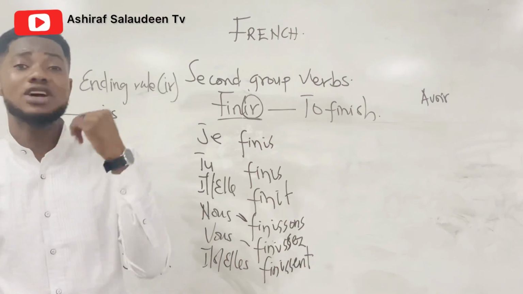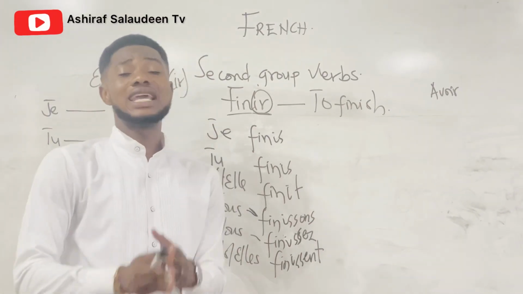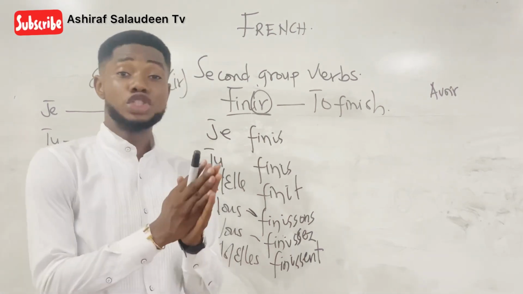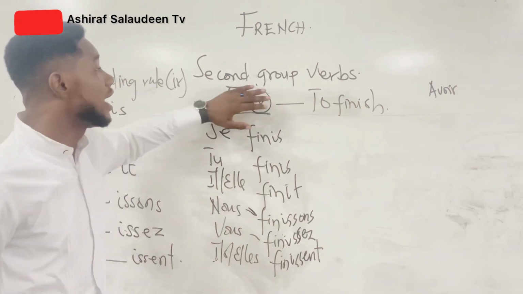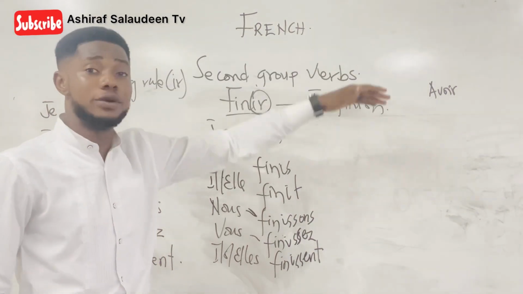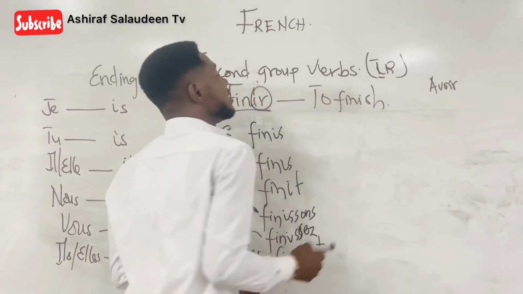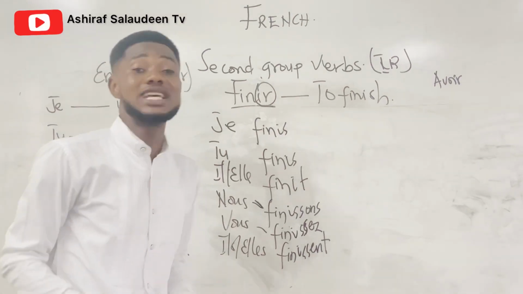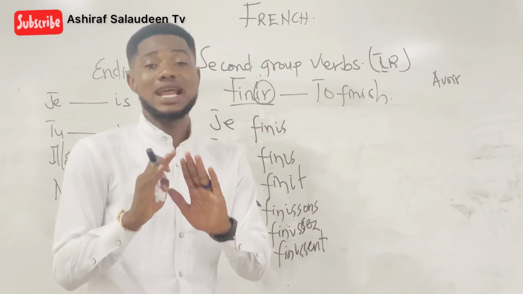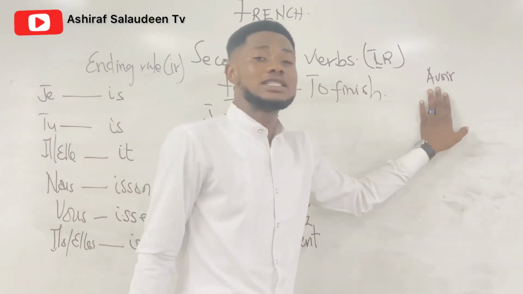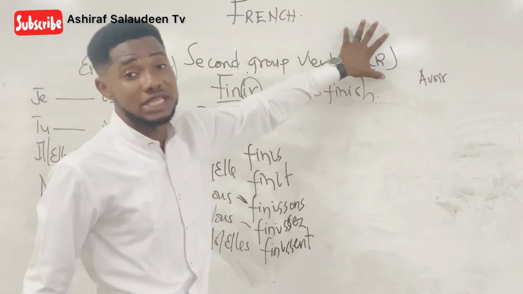So in the previous lecture, I gave an assignment that everybody should get 5 first group verbs and conjugate them using the end rule and the personal pronoun. And today we have learned second group verbs that are verbs that end with IR. And we said there is an exceptional verb, just like the first group verb. The exceptional verb is aller, ends with ER but does not follow the rule. This is avoir, ends with IR but does not follow the rule of verbs that end with IR.